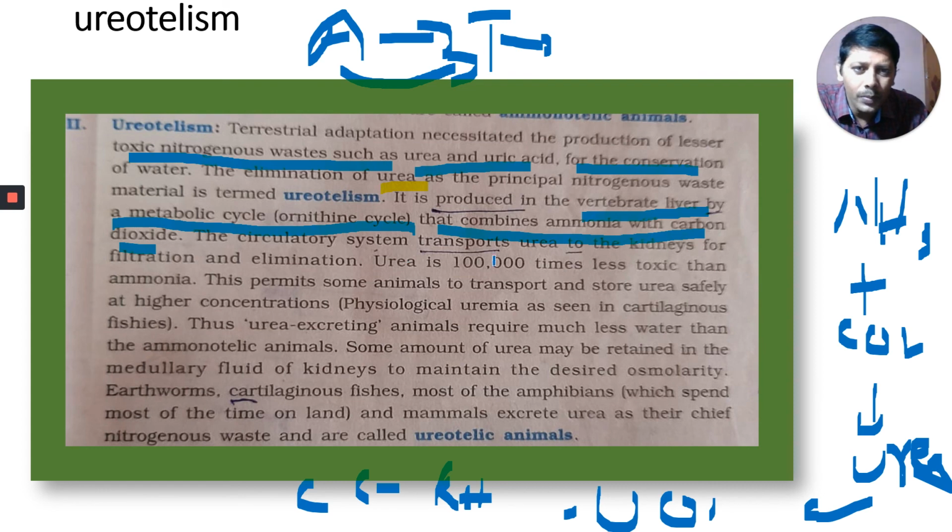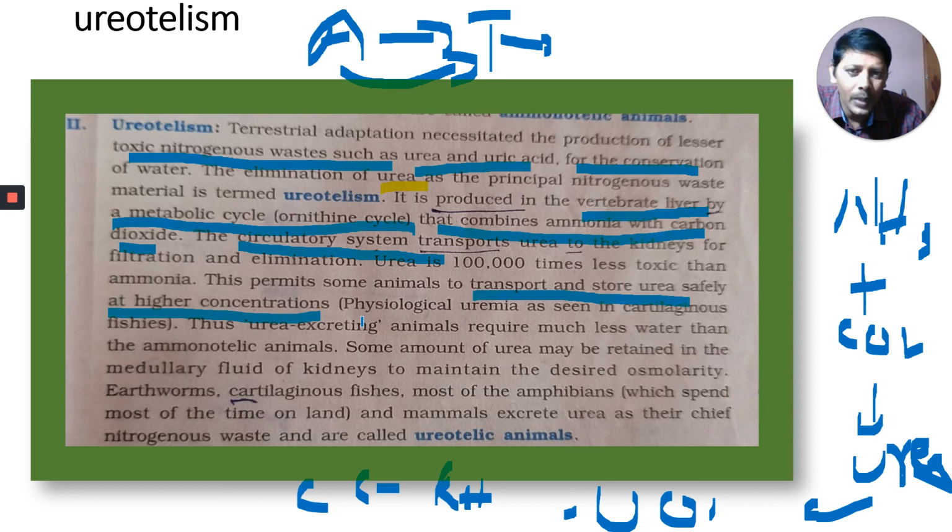The circulatory system transports the urea. Urea is formed in the liver. From the liver, it goes to the kidneys through the circulatory system for filtration and elimination. Kidneys filter and eliminate it. Urea is 1 lakh times less toxic than ammonia. This permits some animals to transport and store urea safely at higher concentration. That is called physiological uremia, as seen in cartilaginous species. You learned this in first year also, in water adaptation.